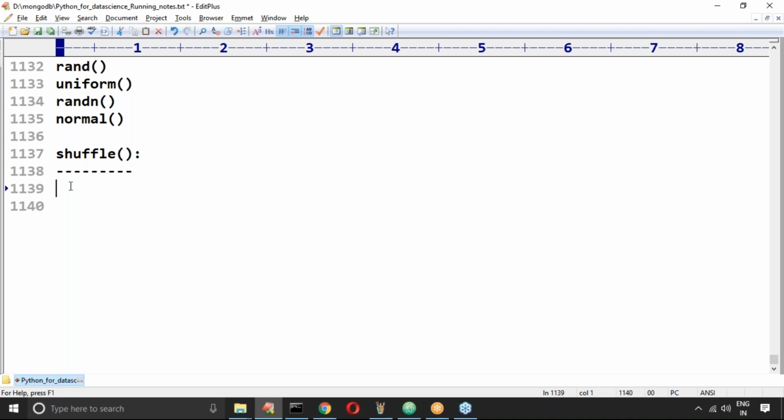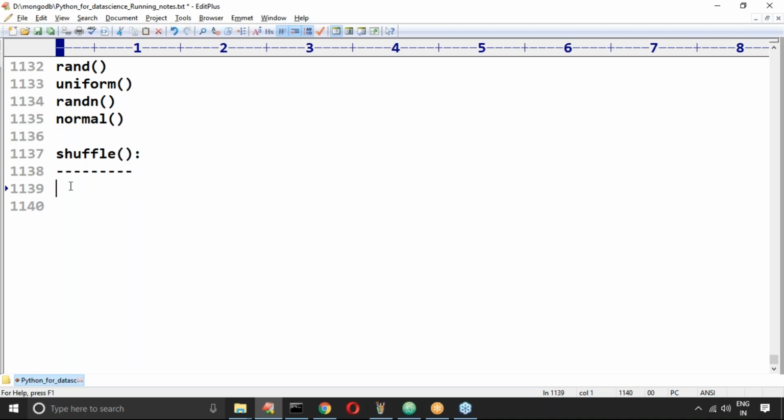Now, what is the purpose of shuffle? I have an ND array, and I want another ND array with these values, but shuffled. The order of elements will be interchanged. The order of elements is going to change. Shuffling is going to happen, right? If we require such a thing, then we have to go for shuffle.